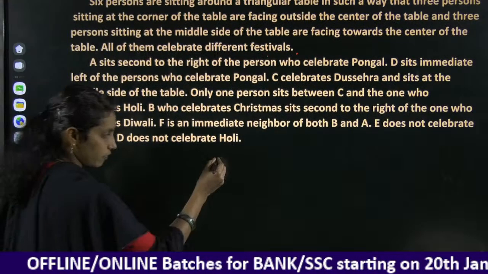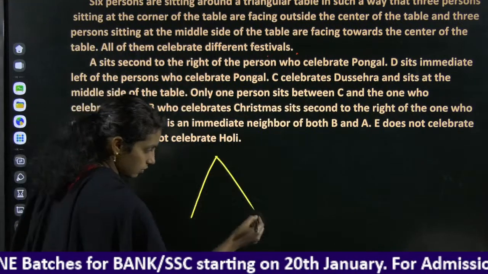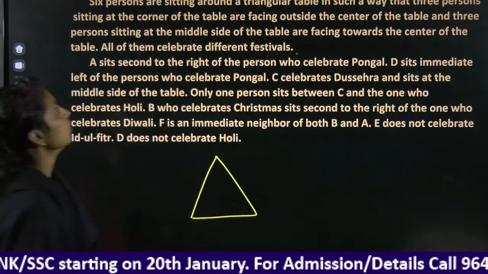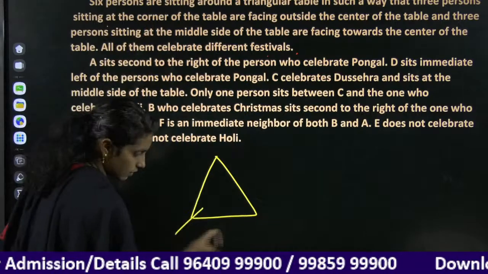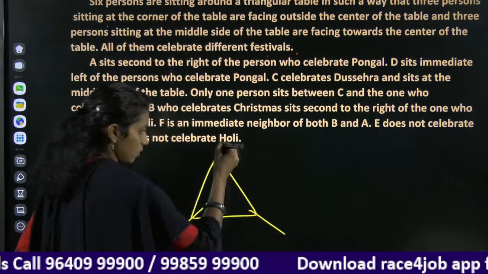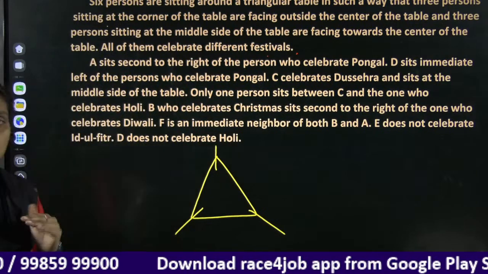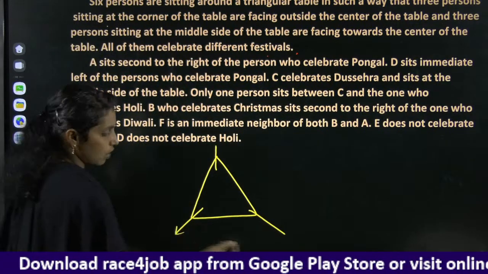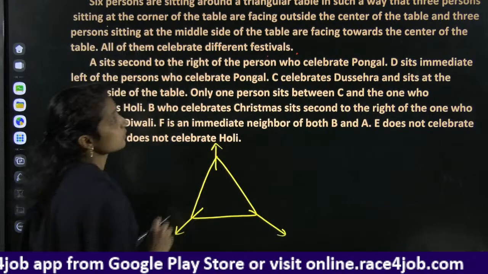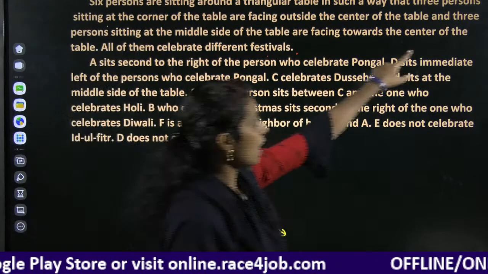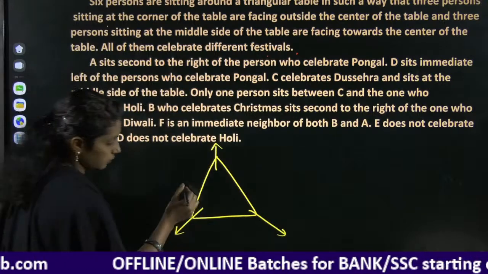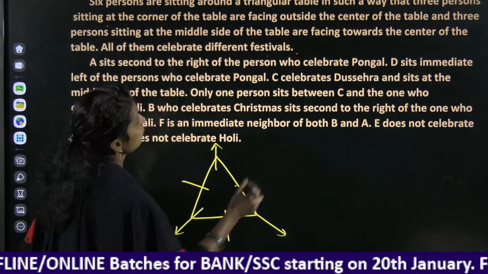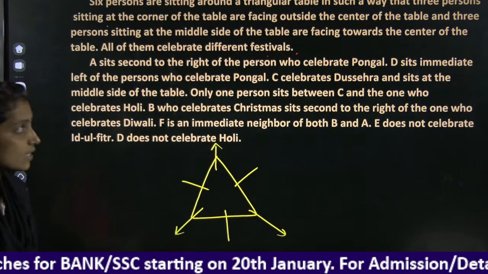Here we have a triangular table. 3 are sitting at the corner of the table, facing outside the center. And 3 sitting in the middle of the side of the table are facing towards the center.